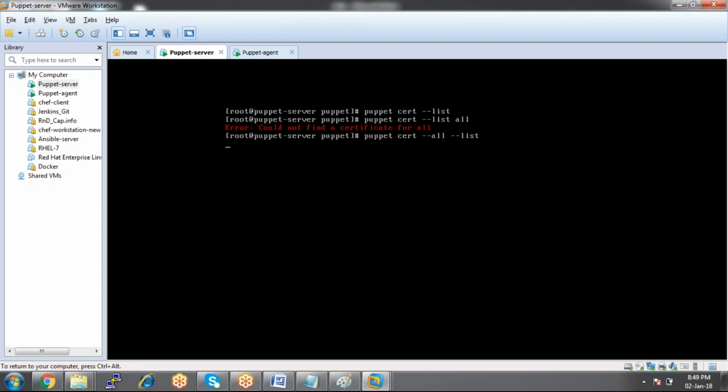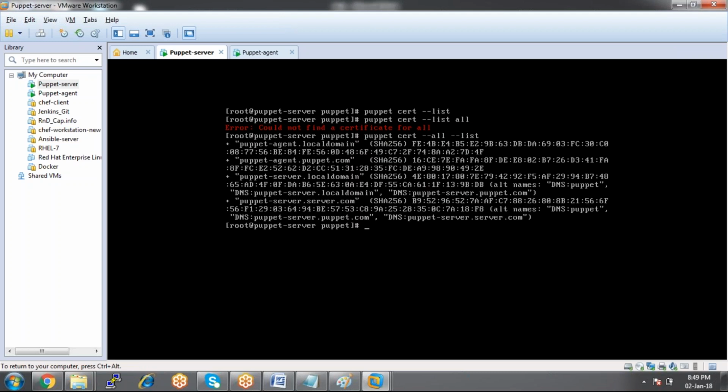Puppet cert list, puppet cert --all --list. So if you look at here, what was our agent machine name? This is the agent machine name, puppet agent so and so, which is already signed.